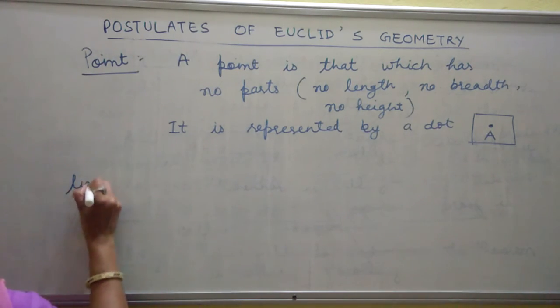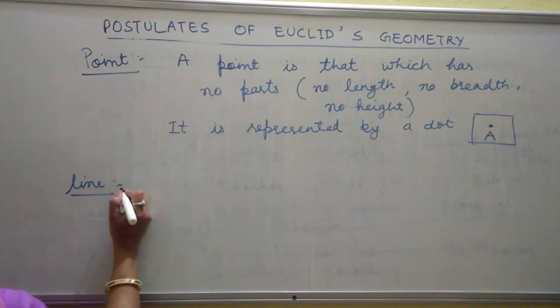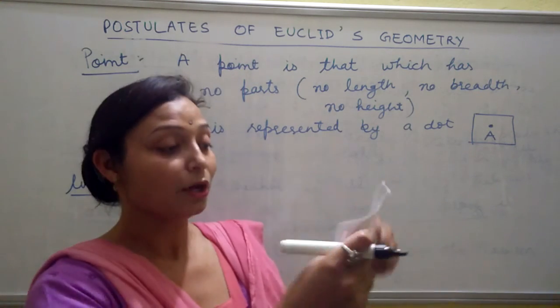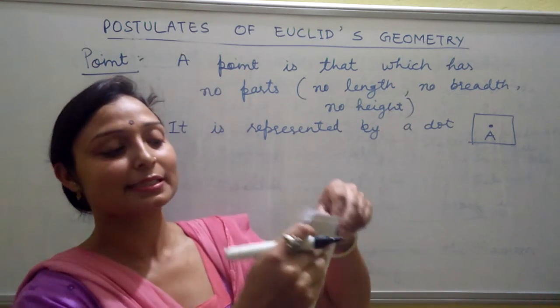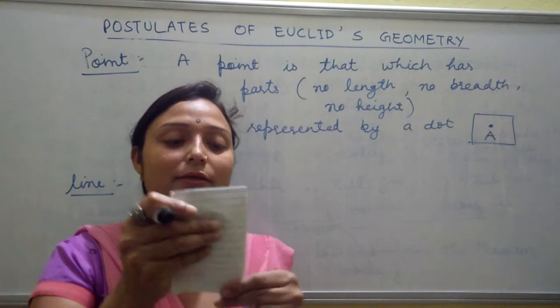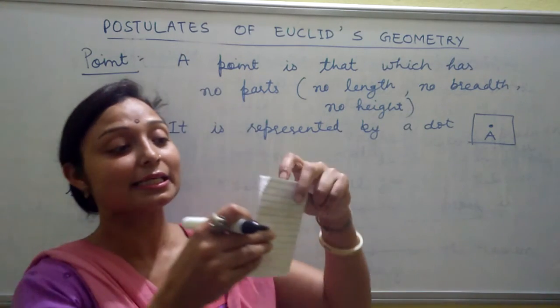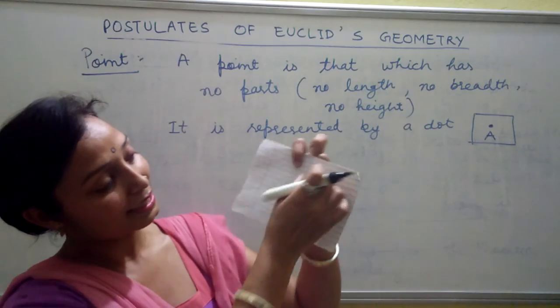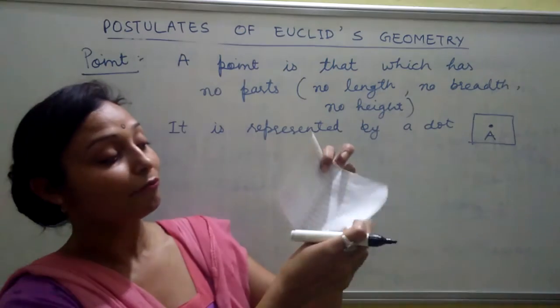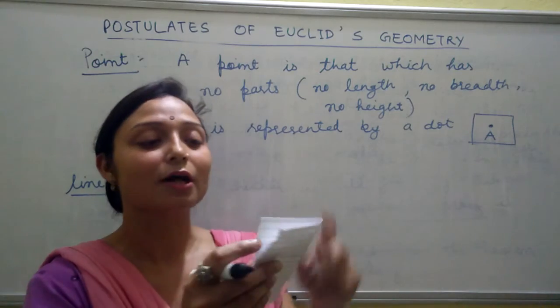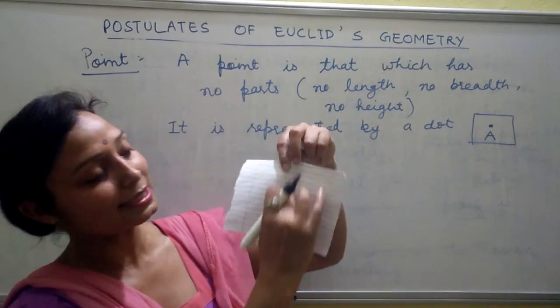What is the definition of a line? When we fold a paper, the crease we get is called a line. So this is the line.